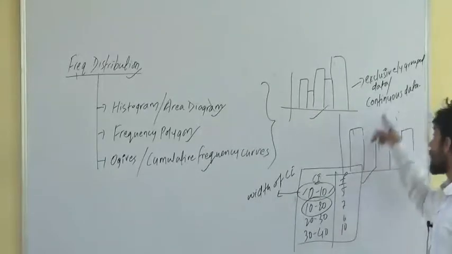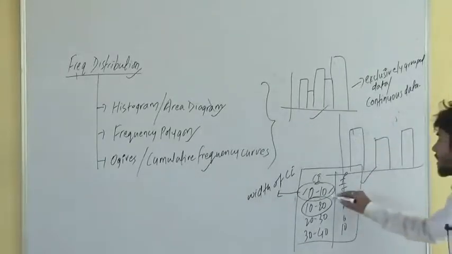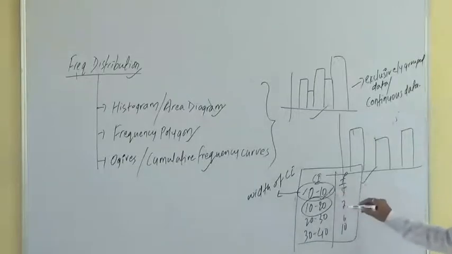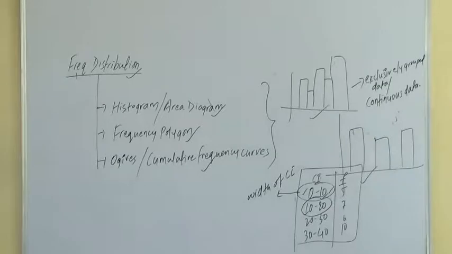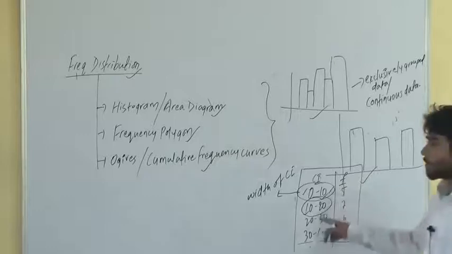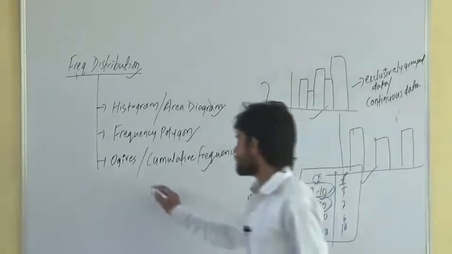So this data is continuous data. You have to see the upper limit of the first class interval and the lower limit of the second class interval. If they are the same, it means it is continuous data. Getting it? Continuous data.